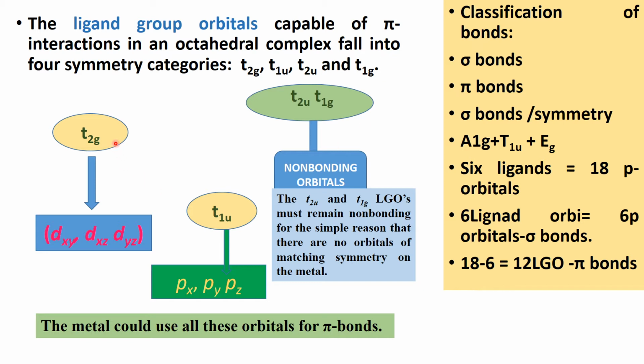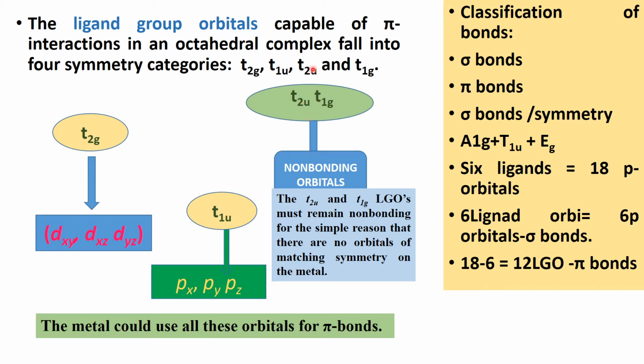And in the case of metal, there is T2g orbitals, that is dxy, dxz and dyz. That is how metal has T2g symmetry that can overlap with the T2g ligand group orbitals. And metal has also T1u symmetry, that is from px, py and pz orbitals. That is also matching symmetry with the ligand group orbitals.